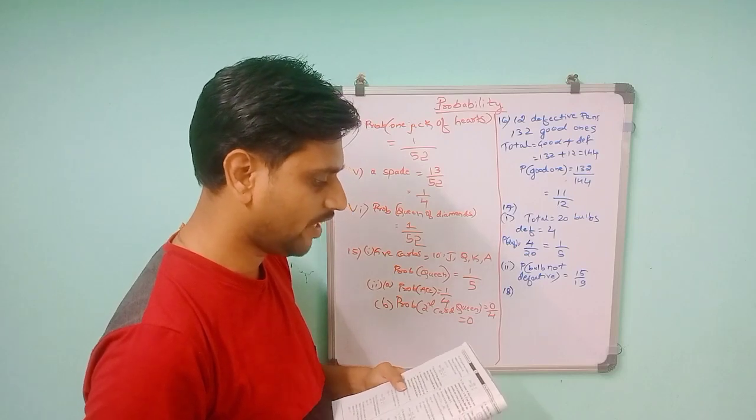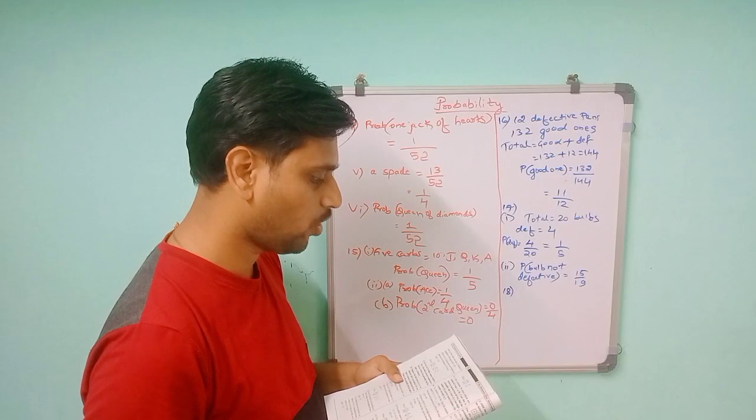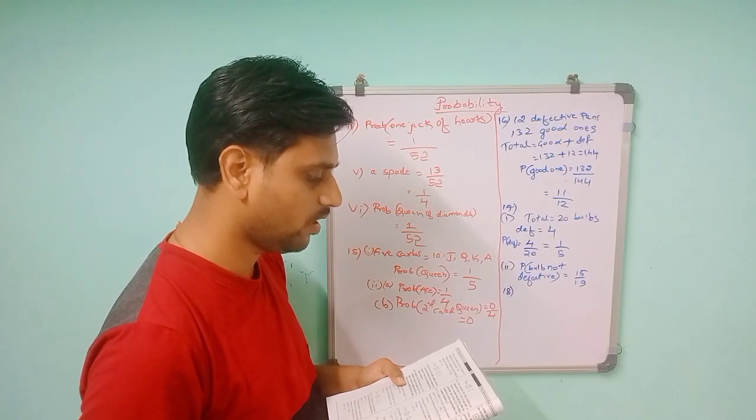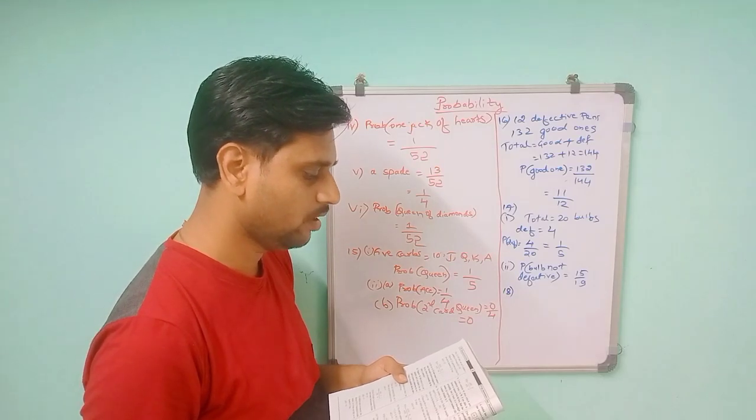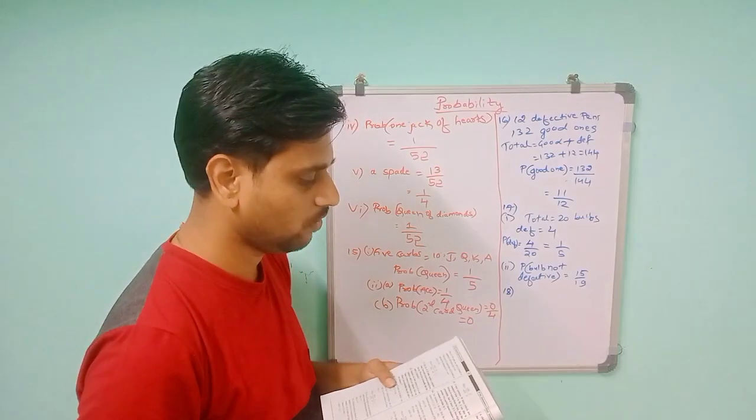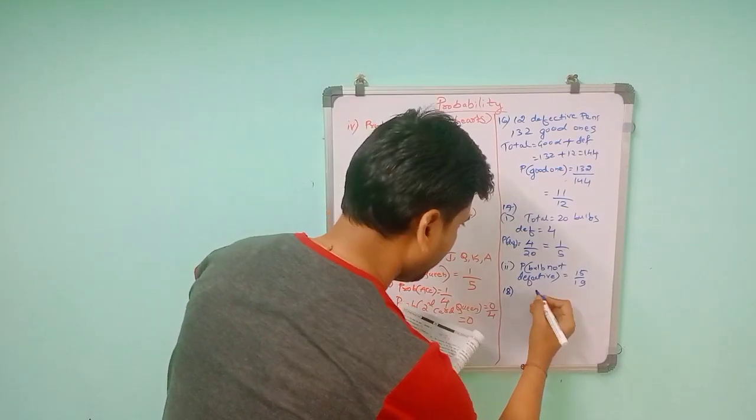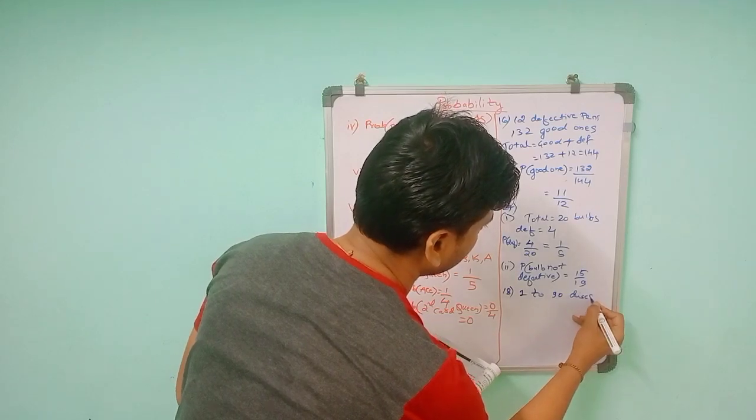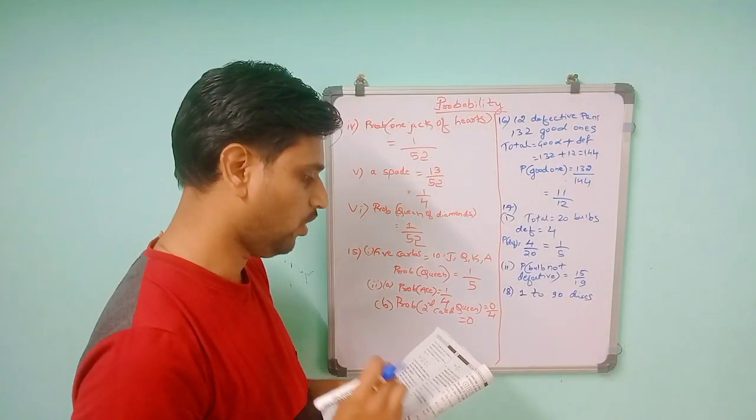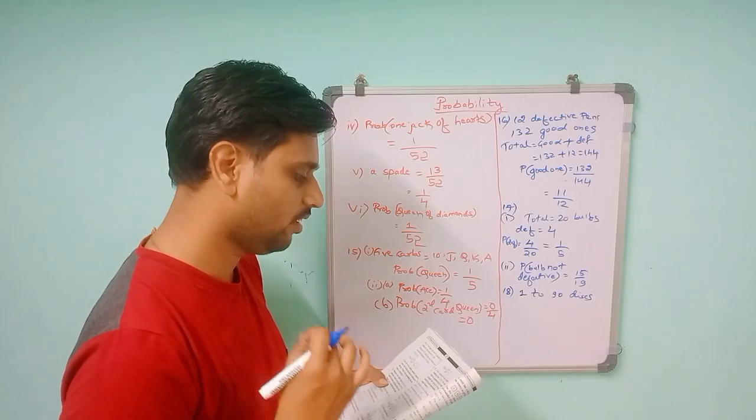A box contains 90 discs which are numbered from 1 to 90. If one disc is drawn at random from the box, find the probability that it bears a 2-digit number, a perfect square number, a number divisible by 5. So they told us the box contains discs numbered from 1 to 90. If one disc is drawn at random, we are taking one disc. Find the probability that it bears a 2-digit number.